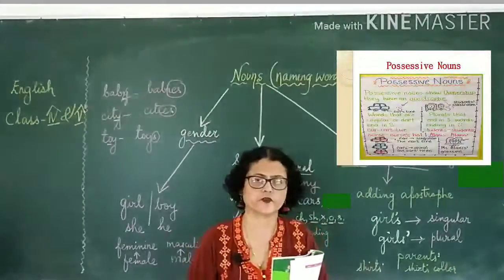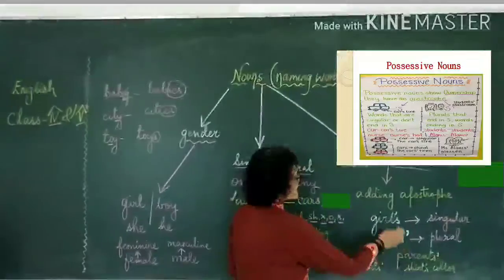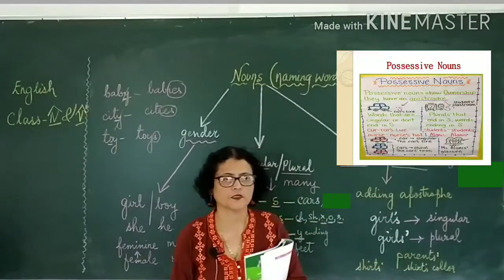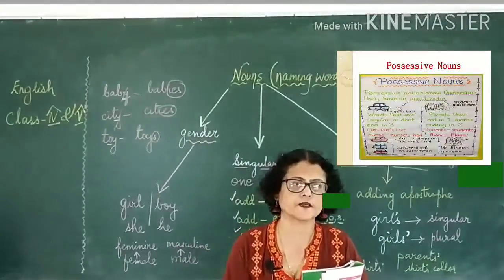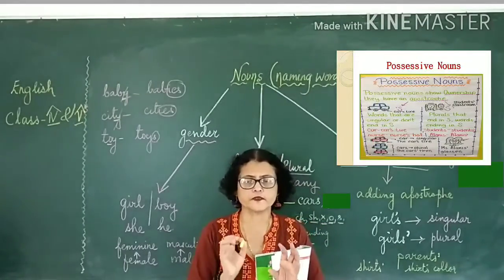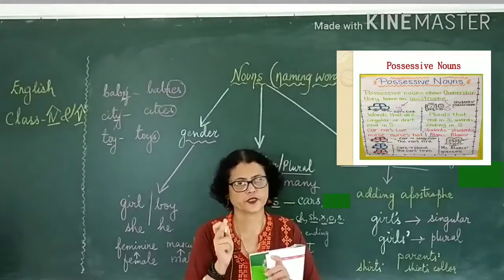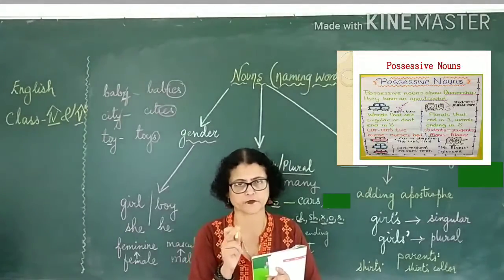There are many shirts with me. सबके collar. और यहाँ एक particular one single shirt's collar. So you just have to understand when you are putting the apostrophe, if it is singular about one person or thing's possession, then this apostrophe comes before S.